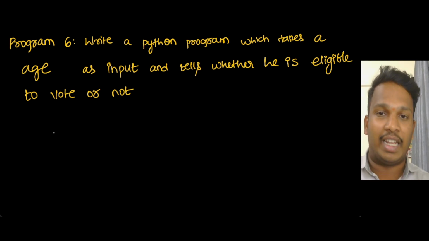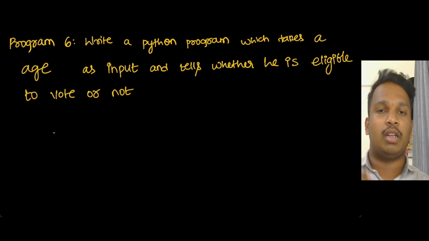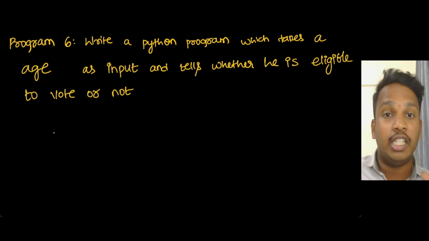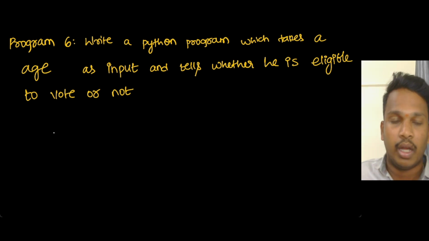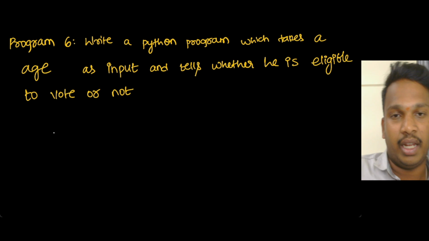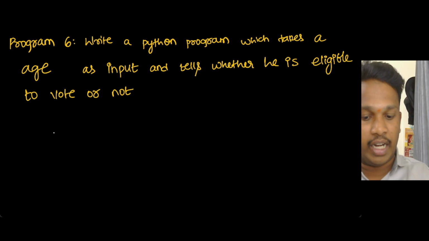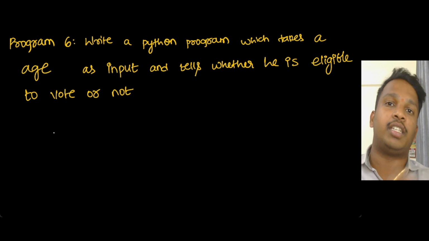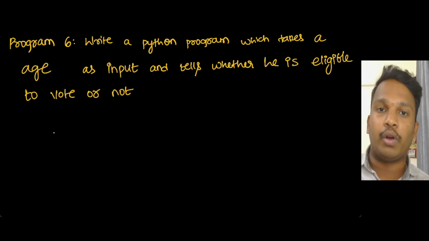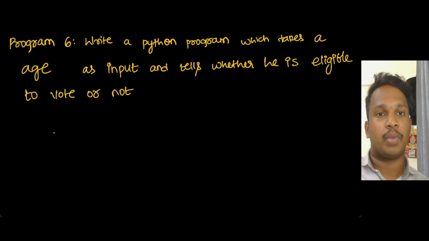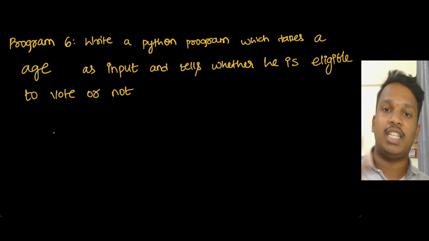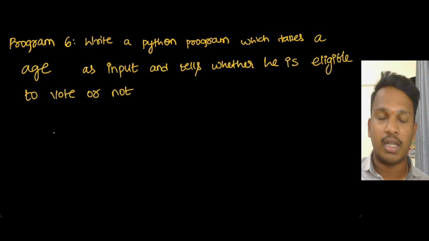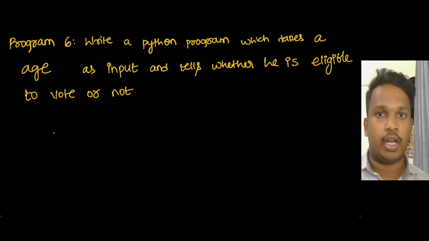problem. Many people know this question. We need to tell whether a person is eligible to vote or not. Basically, we will write a Python program which takes age as input. We will be given a human age as input, and we need to tell whether he is eligible to vote or not. When you vote, if your age is greater than 18, you are eligible to vote. If your age is less than 18, you are not eligible to vote.